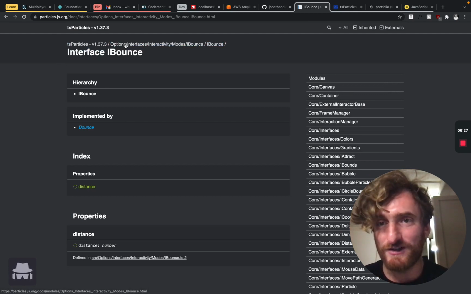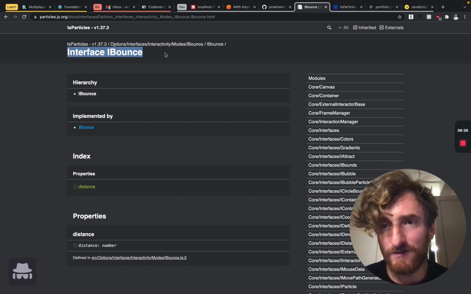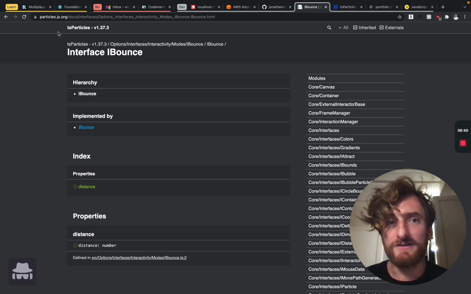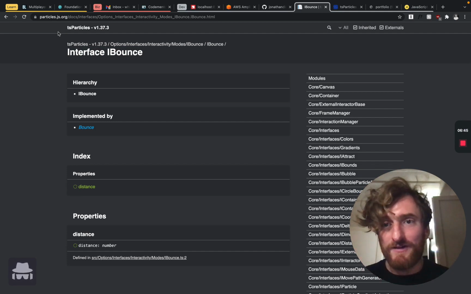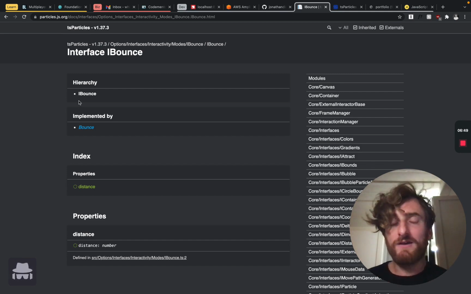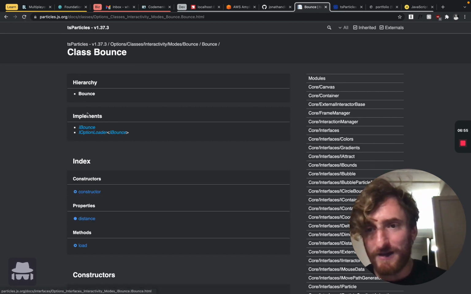We have the version, we have some path here, which means absolutely nothing to me. Have something called iBounds, which is interface for our iBounds, because you know it's TS, which stands for TypeScript, and it's really important for me as somebody who uses this library to know that this is the interface that it came from. Oh, thank you for letting me know that this is the interface. Wow, what would I have done without knowing the interface? Implemented by bounds. Okay, cool.